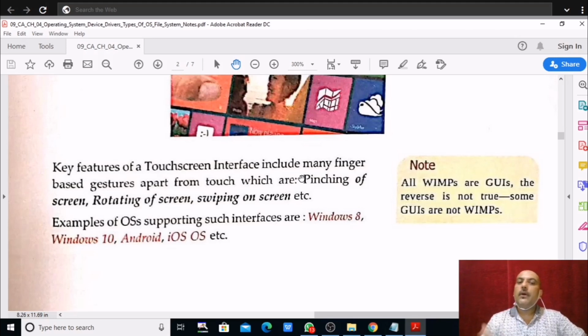Zoom in and zoom out, like enlarging the picture. All these are features of the touch screen. Examples of such operating systems are Windows 10, Android, above all Android, iOS. So that's it.